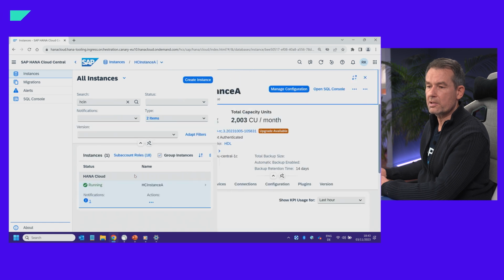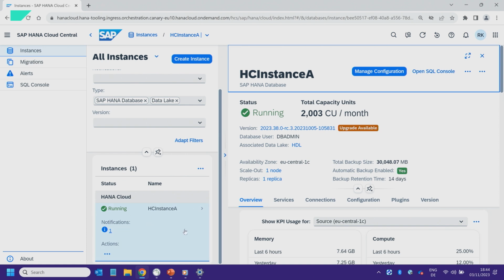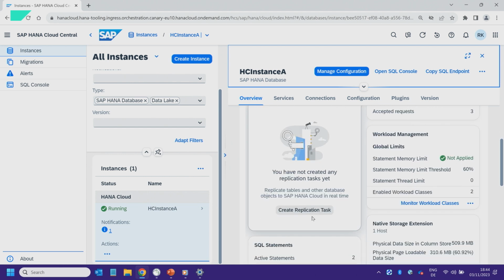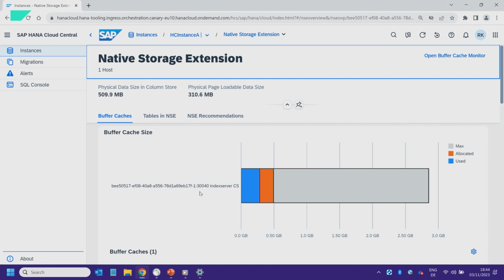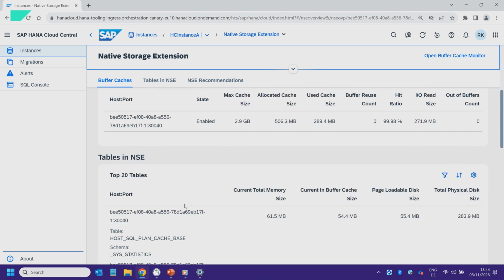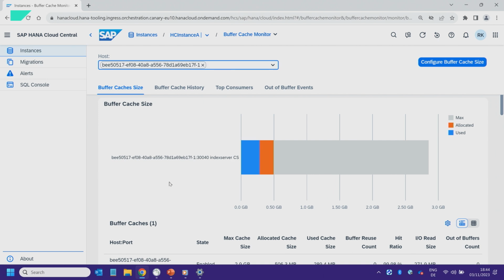When I click on this instance, I come to this UI, which is very convenient. On the right side, I see the key KPIs about backup size and so on, and the different cards that I have shown, like native storage extension, my most favorite one, because I'm also responsible for native storage extension. Here you see all this information about NSE and also about the tables in NSE and so on. And with the buffer cache monitor, you can have even more details.